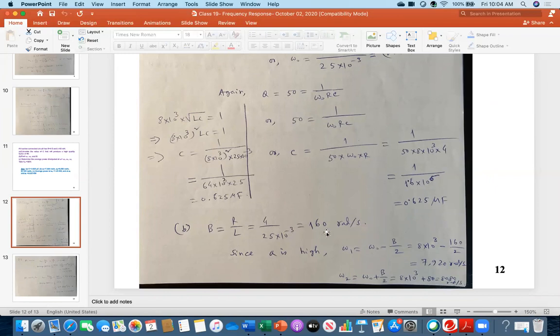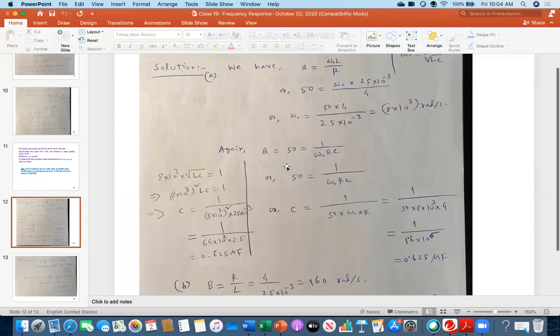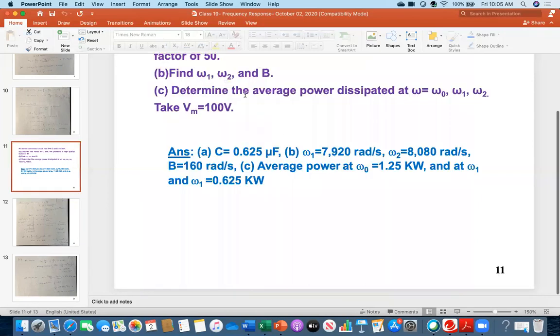Now, why did I calculate that one? I want to take advantage. Since Q is high, meaning the quality factor is 50, definitely that is greater than 10. So I can use omega 1 equals omega naught minus B by 2. Now I expressed in radian per second like 7,920, and then omega 2, 8,080 radian per second. So could you follow me? Because the quality factor is high, I am using those two approximations, which I showed in the alternative solution previously. So this means I am done with part B.